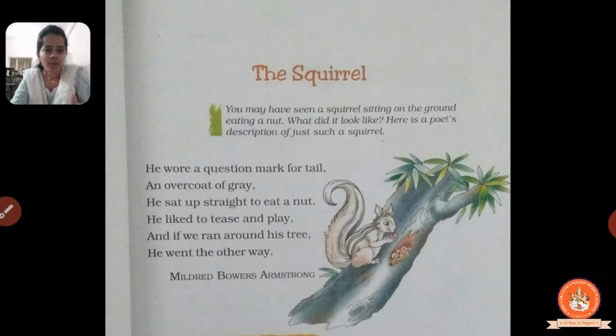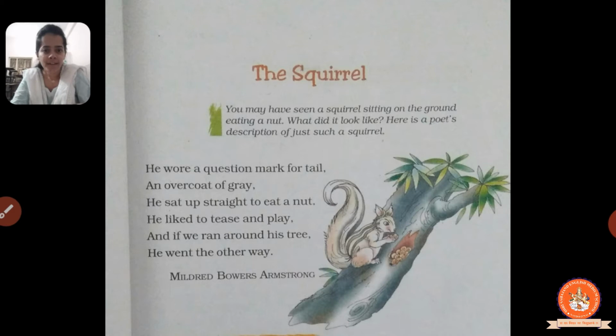So, you must have seen the squirrel, right? Usually it lives on the trees and it always eats nuts, and we find it roaming here and there, right? Playing and enjoying its own company. Alright. So the squirrel is a small, cute, playful rodent, right? It runs very fast, very quick, right?